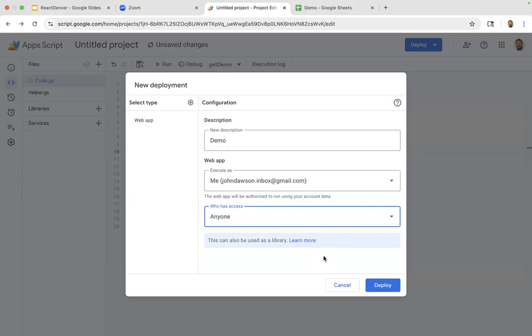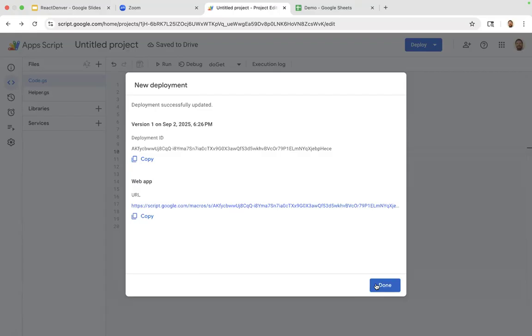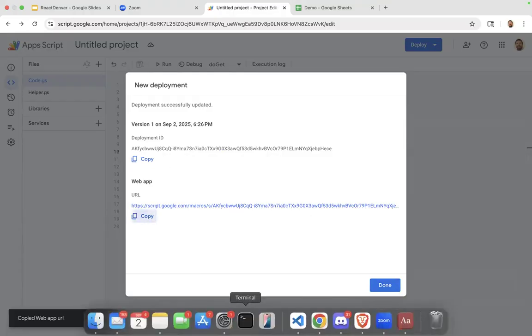Another thing I find a little annoying with this is that anytime I make a change, I have to redeploy the app. It doesn't just automatically update. So if you have a couple of typos that you haven't picked up, which I get a lot, I end up with multiple deployments until it's right. The good news is it only takes a matter of seconds to deploy something. So as I go in here and click on deploy, we'll watch the magic Google circle go around and it should produce an endpoint for us to hit. Here it just tells you which version we're on, and I can copy the endpoint that I want to go to.